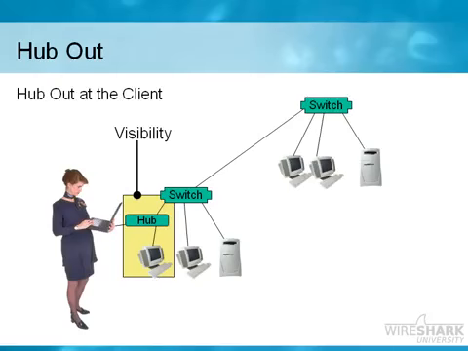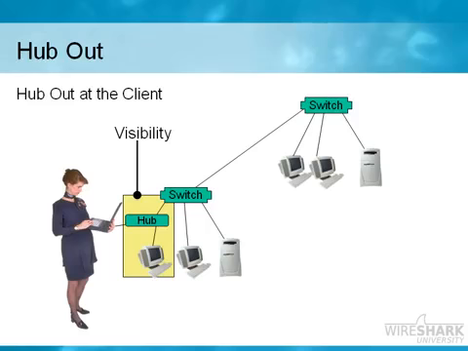So this would be the first thing that I would do if I were troubleshooting the network is slow problem. I would hub out to the client. Now, one of the problems that we have in hubbing out is that there are a lot of devices out there that you can buy that are called hubs, but they're actually not hubs. They're actually switches. And when you plug in what you think is your hub into the network, all of a sudden you find that you're only looking at broadcast, multicast, your own traffic, and possibly something going to an unknown MAC address. You're not able to listen in on the client's traffic. And that's because there are a lot of hubs out there that are actually switches.